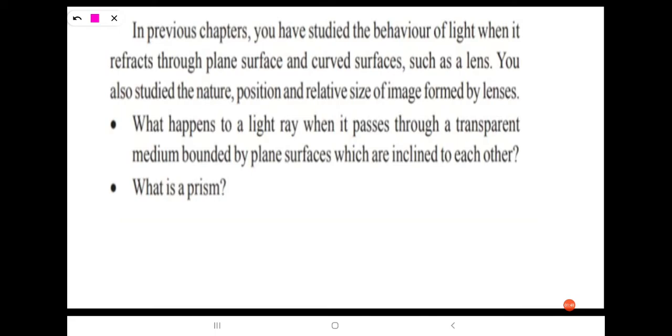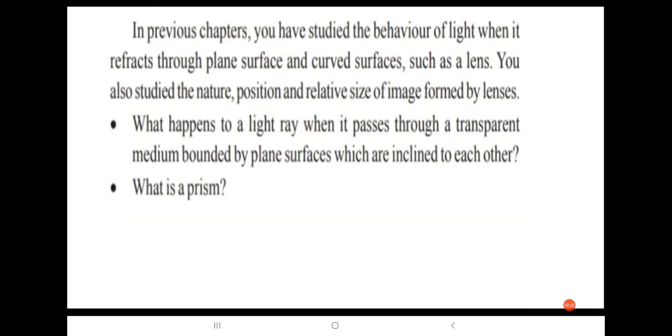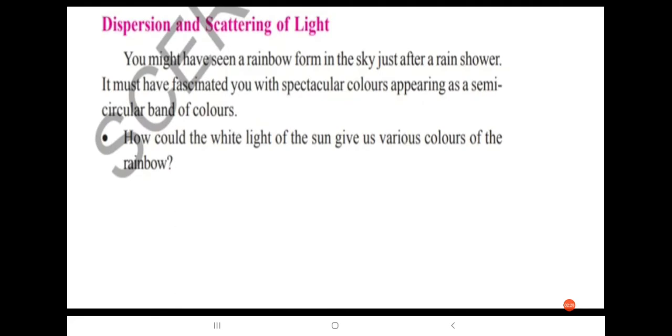In the previous chapter we learned about the behavior of light when it refracts through plane surfaces and curved surfaces such as a lens, and also studied the nature, position and relative size of the image formed by lenses. So what happens to a light ray when it passes through a transparent medium bounded by plane surfaces which are inclined to each other? Actually, what is a prism?